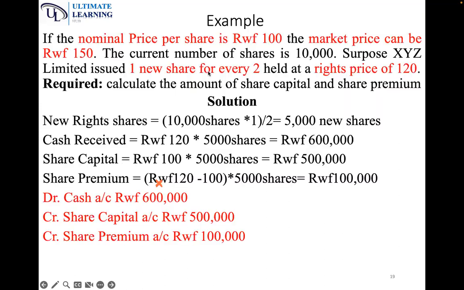Now, how can I re-explain that? Let's go back to that question. Suppose XYZ Limited issued one new share for every two. It's just like that. They gave out one share for every two shares they have. In other words, this company XYZ has got 10,000 shares currently. Now they want to raise more shares. They want to have more shares. So they issue one share for every two existing shares. So for every two shares the company has out of 10,000, they issue one new share.